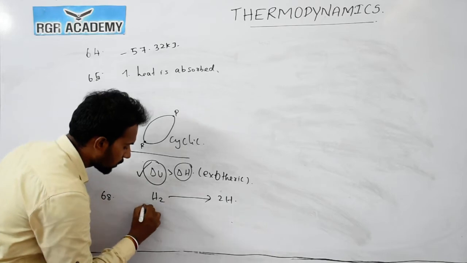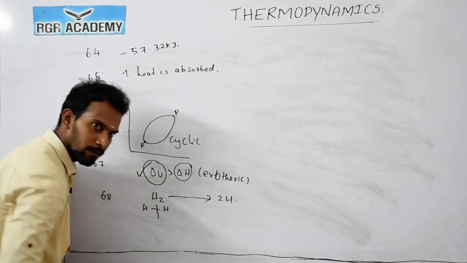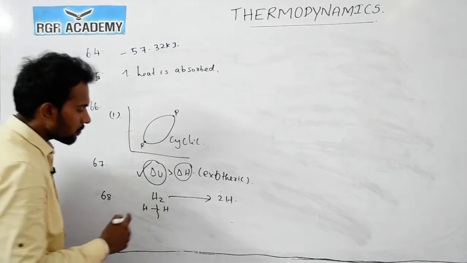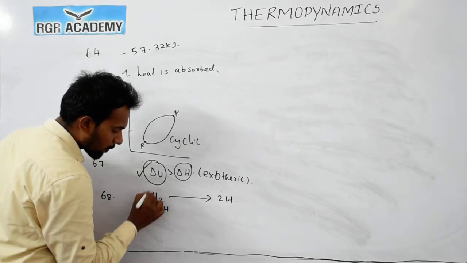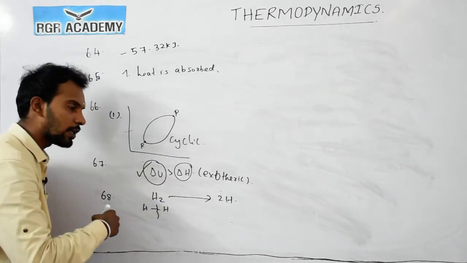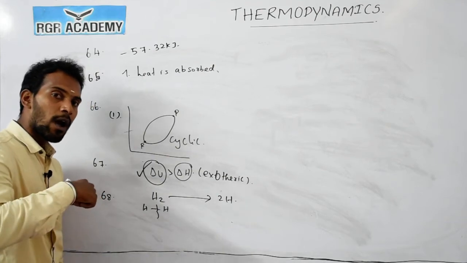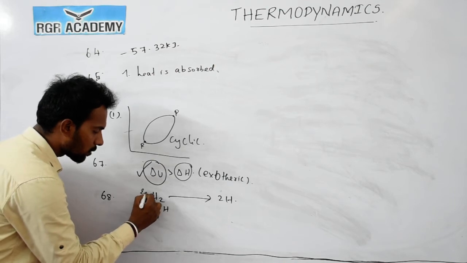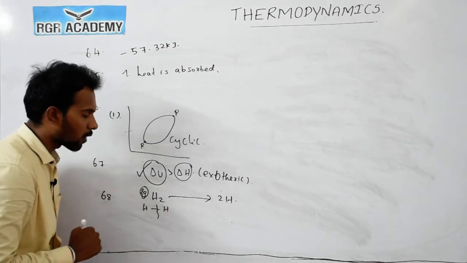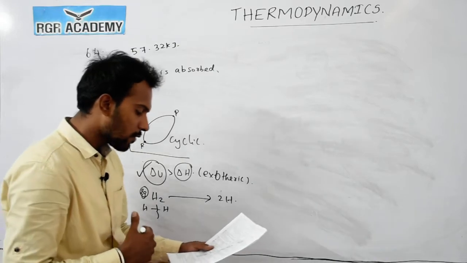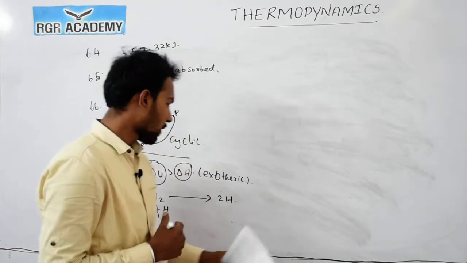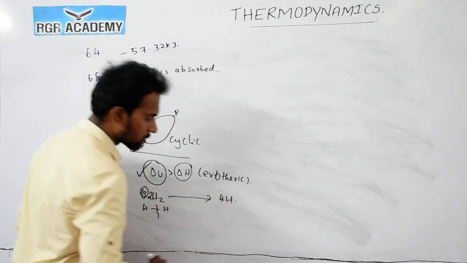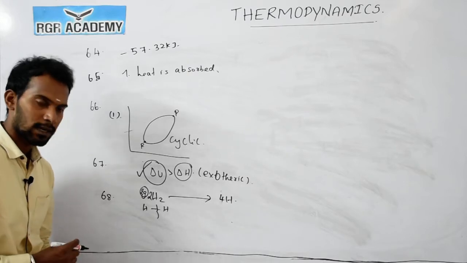We need to break this bond, so we need to spend energy. Here 1 mole means 2 gram of hydrogen, and the value here is 4 gram of hydrogen, so 2 H2 gets converted into 4 gaseous hydrogen atoms.